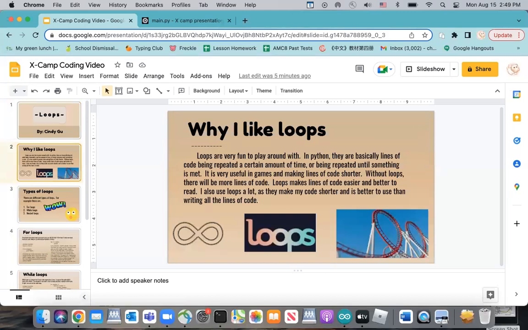I also use loops a lot as they make my code shorter, and it's better to use than writing all the lines of code. These are some examples of loops, like the infinity sign or the roller coaster loops.